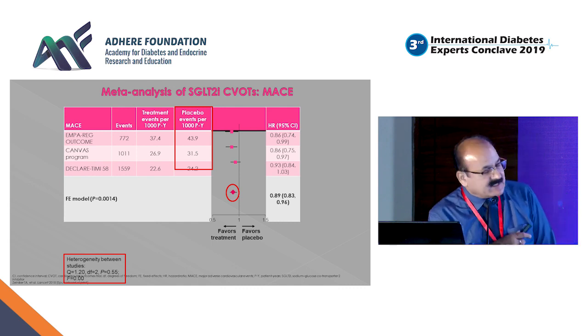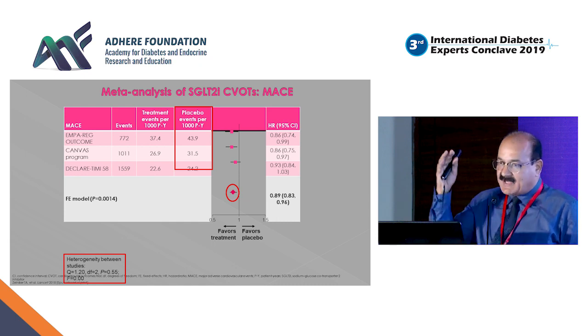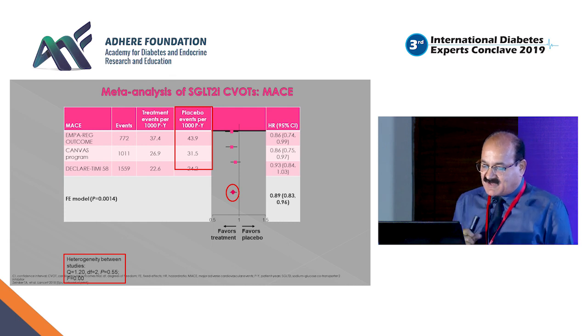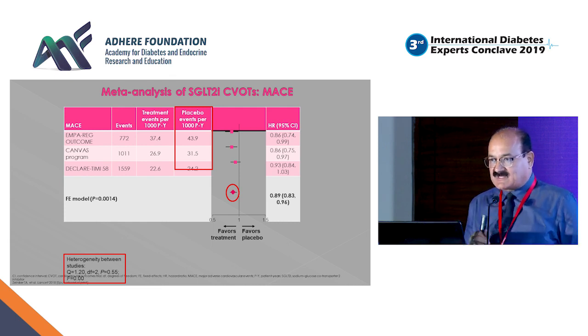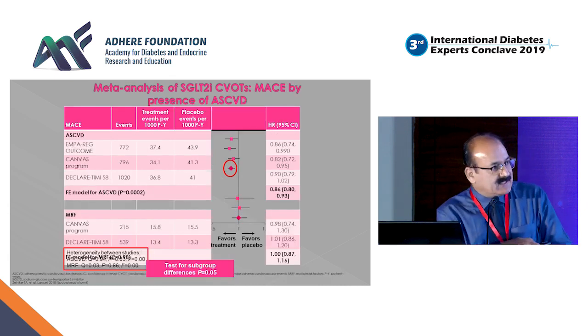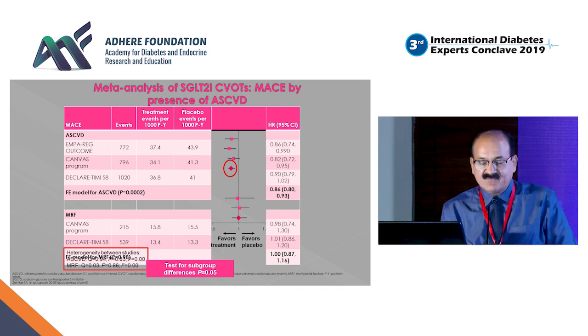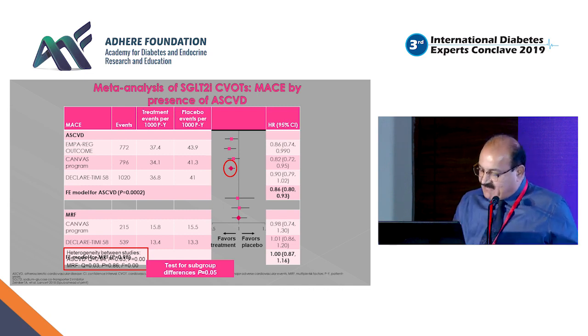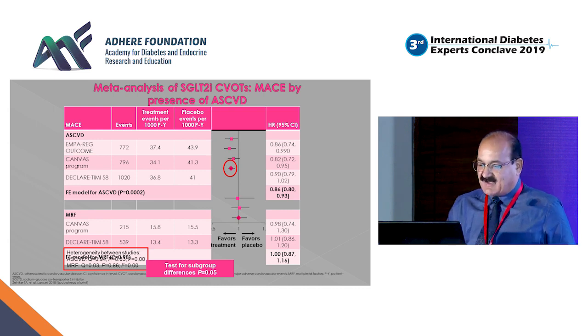CANVAS said again there is a reduction by 14%, but individual components didn't become statistically significant as far as p-value was concerned, but this 14% reduction in the CANVAS program with canagliflozin was also significant. And the recent DECLARE-TIMI trial said there is a 7% reduction in 3-point MACE. Well, p-value wise it was not very, very significant.